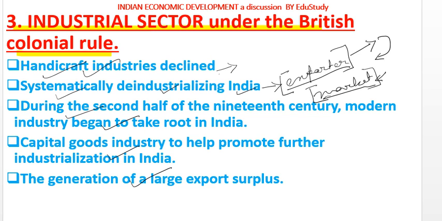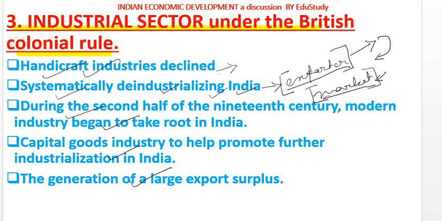Systematic deindustrialization policies were going on at that time. There were two primary motives: first, to make India the exporter of raw materials, and second, to make India a sprawling market for their finished goods.